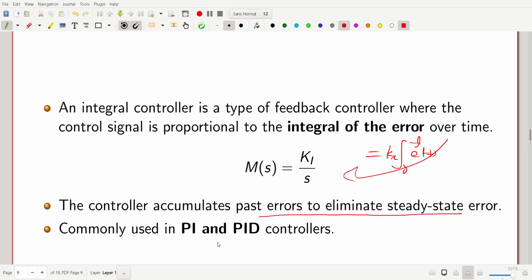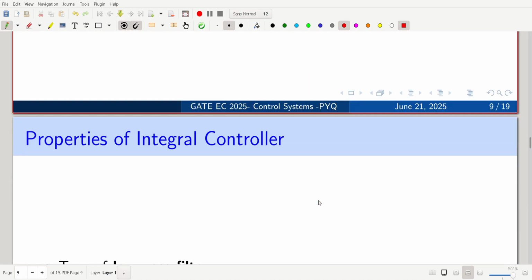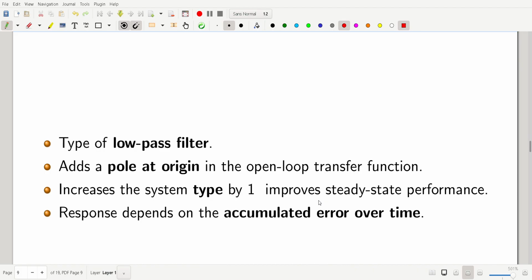It is commonly used in PI, PD and PID controllers. Now the properties of integral controllers. Actually, this is a type of low pass filter.